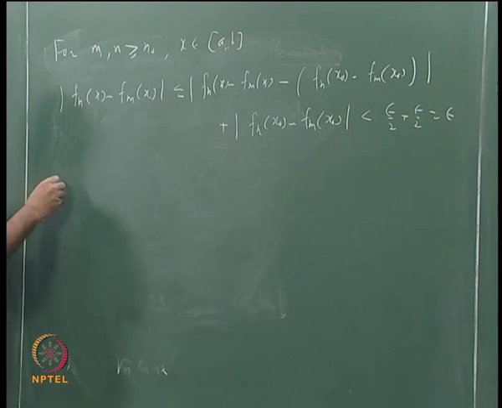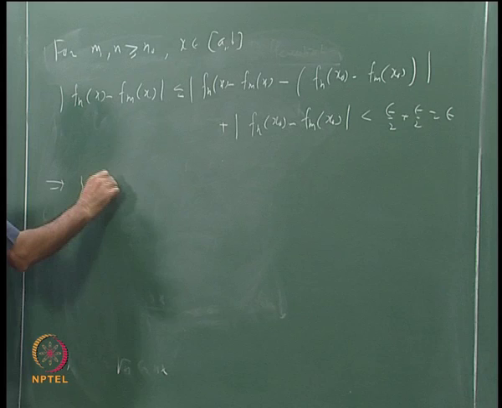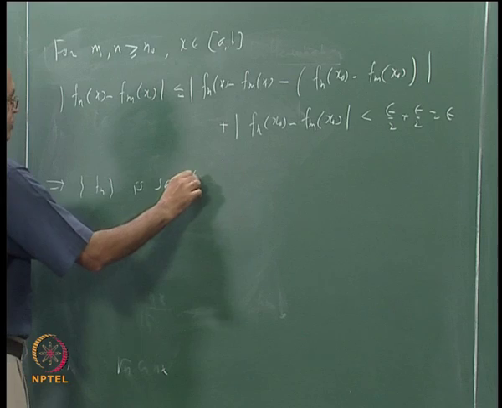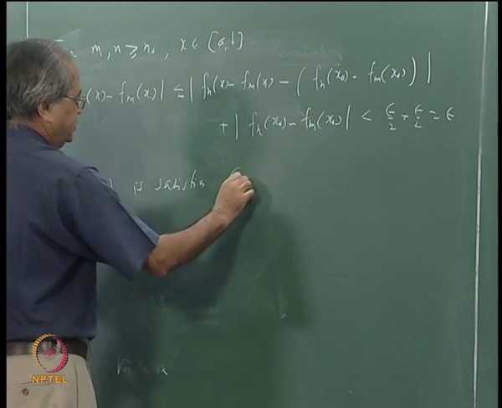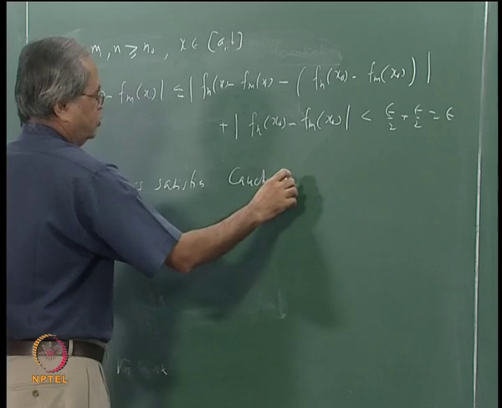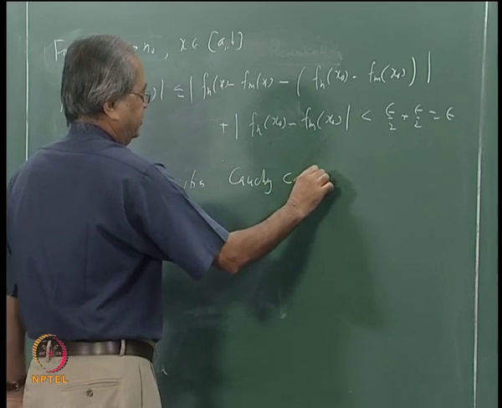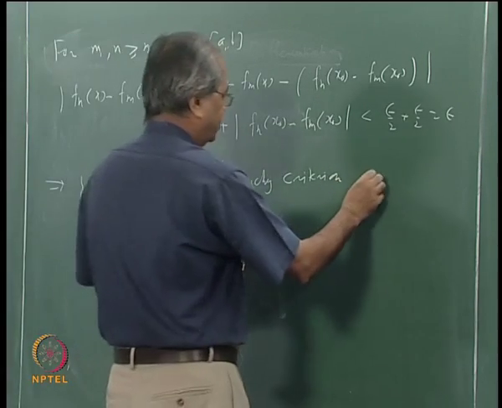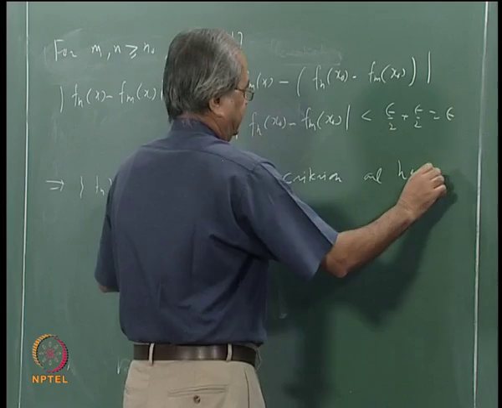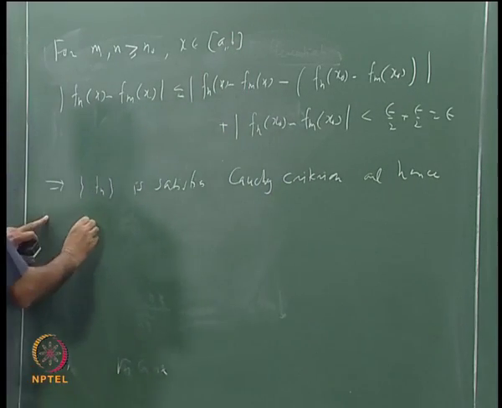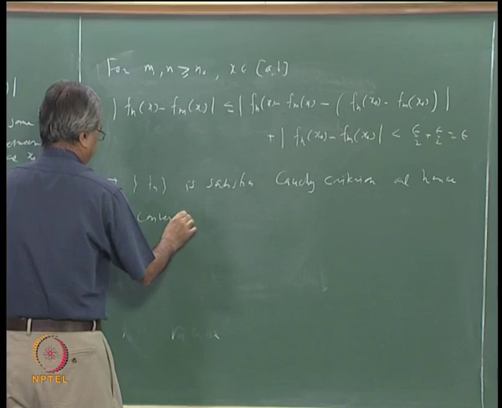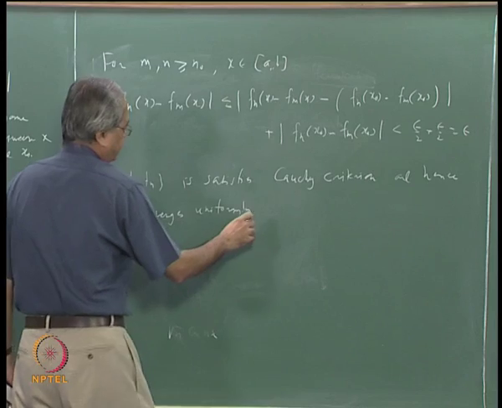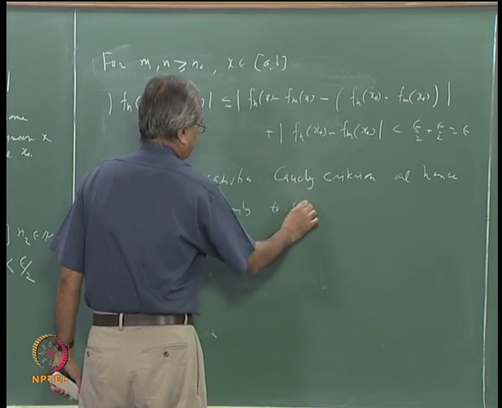So this implies that fn is uniformly Cauchy, or fn satisfies the Cauchy criterion, and hence converges uniformly to, let us say, some f, okay.